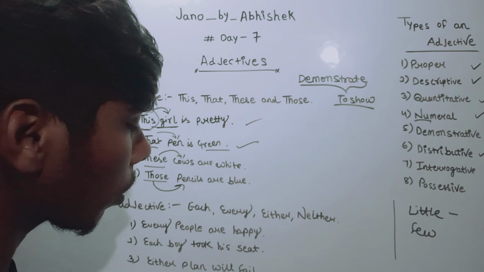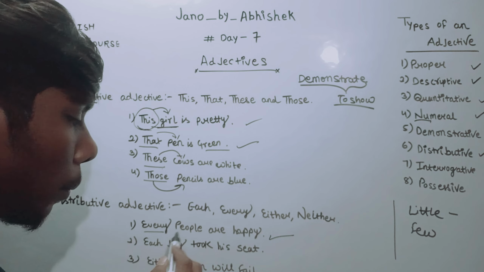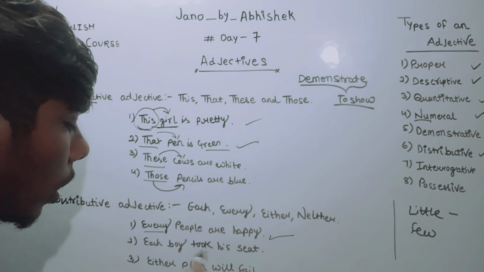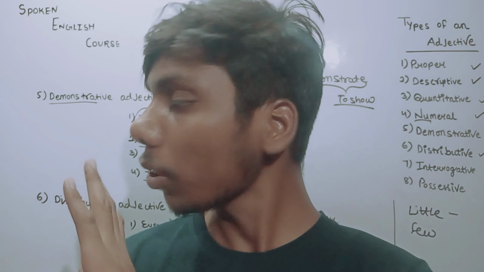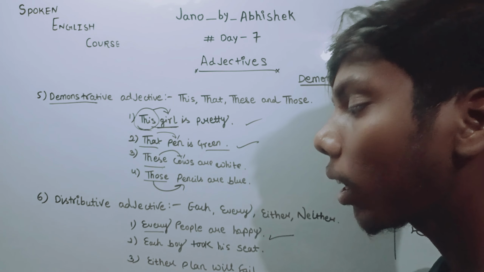Okay, it was simple. Now the example: every people are happy. Each boy took his seat. It was all about the distributive adjective. These are very simple, as you have got. Now let's move further to the next two remaining adjectives.